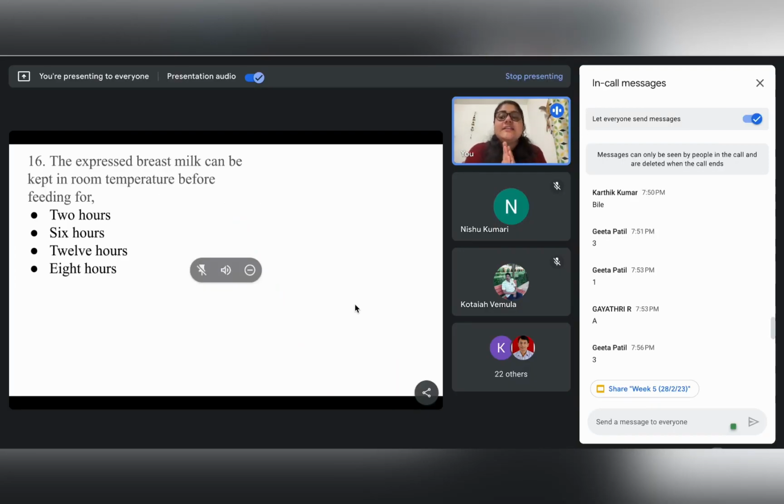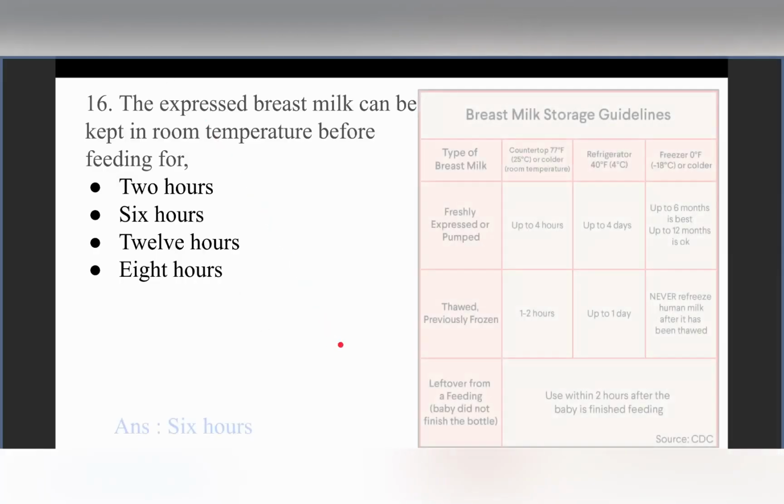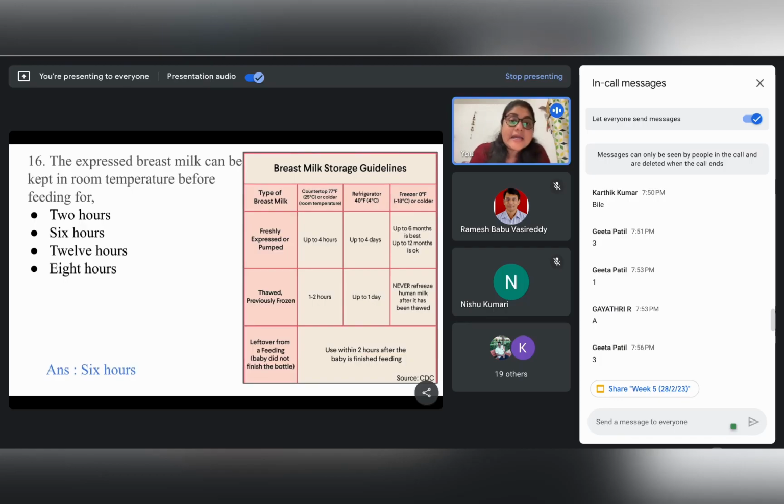Next question, the expressed breast milk can be kept at room temperature before feeding for how much time? So after the mother expresses the breast milk, and in case it cannot be fed to the child at the same moment, this milk can be kept at room temperature for how much time? Anybody would like to volunteer for the answer? 6 hours. Anybody else? Okay. So let's go to the answer. Yes, the answer is 6 hours.